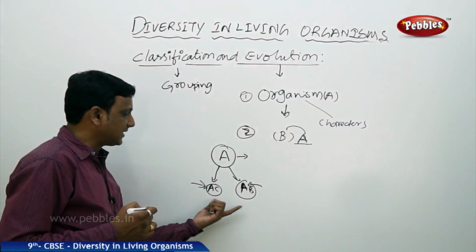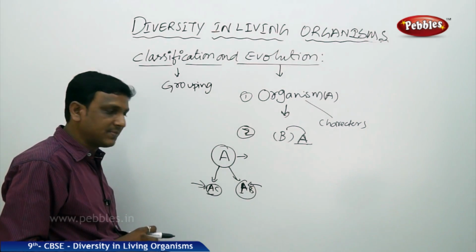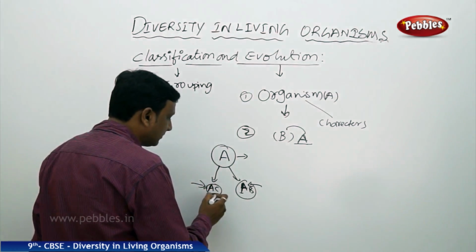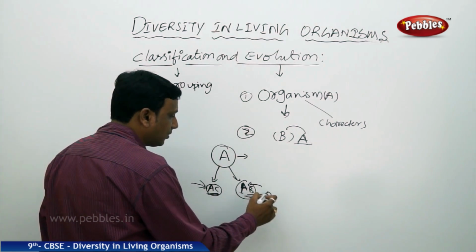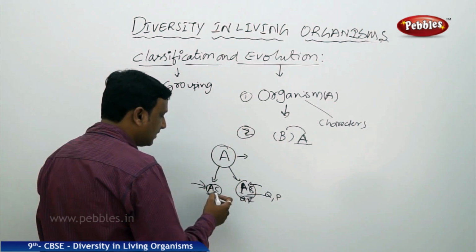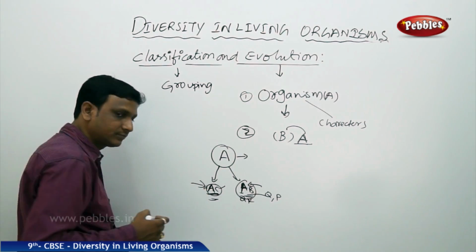These two organisms, AC and AB, have A in common. That means some characteristic is common, similar to their parent, but the other characteristics are different. So this one acquired Q and R also. This one has not acquired any other characters, it's still remaining AC.